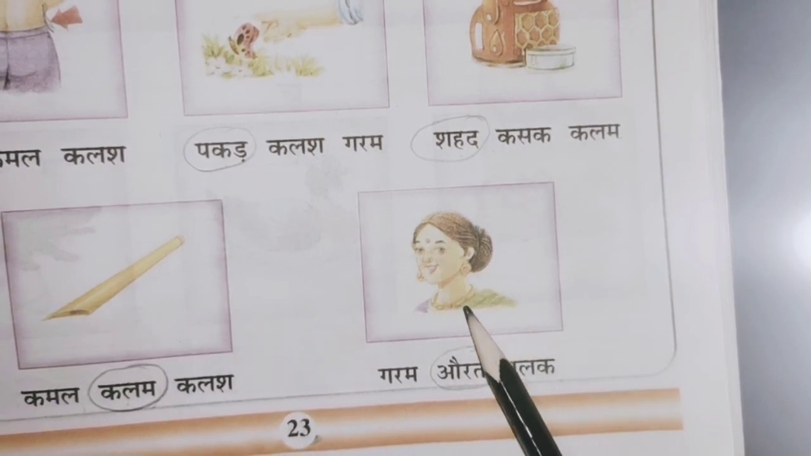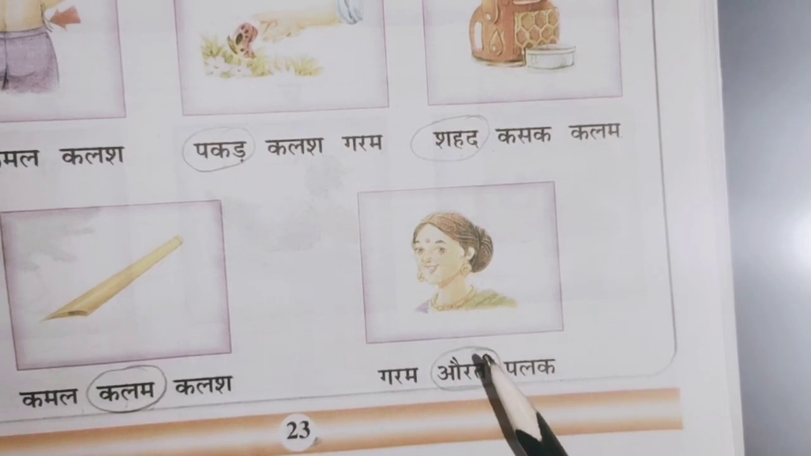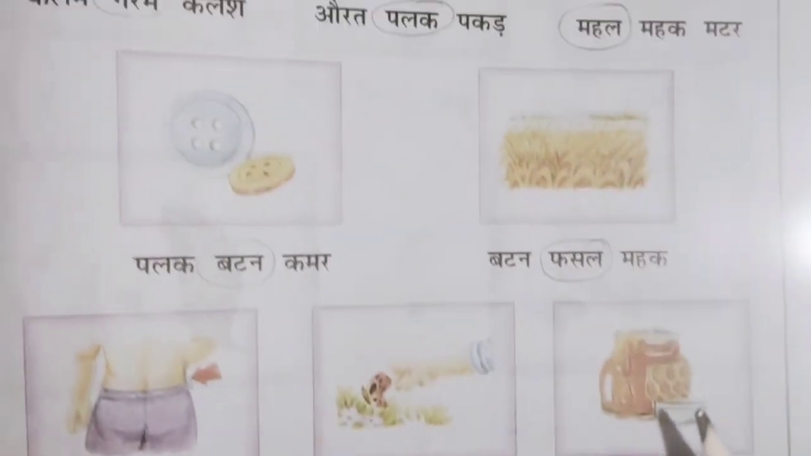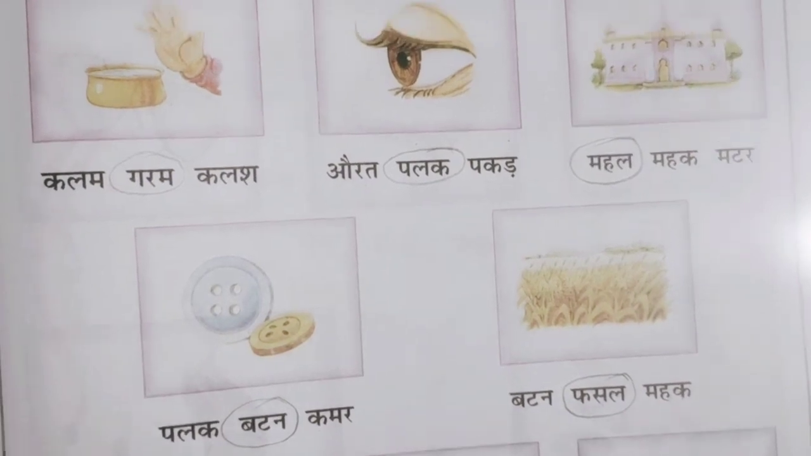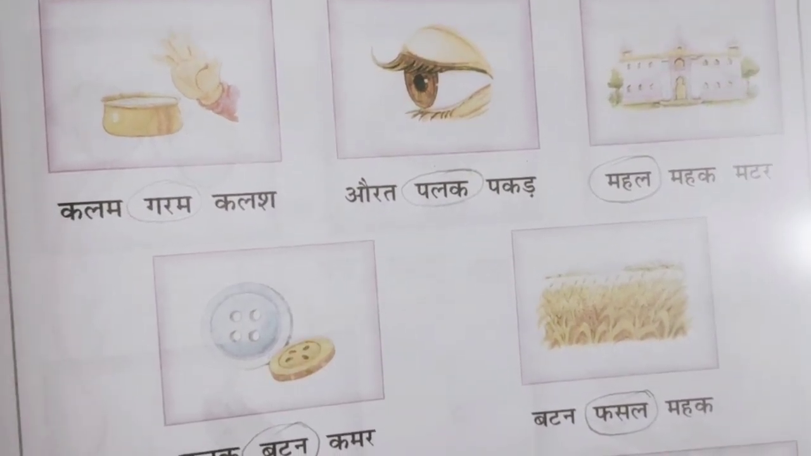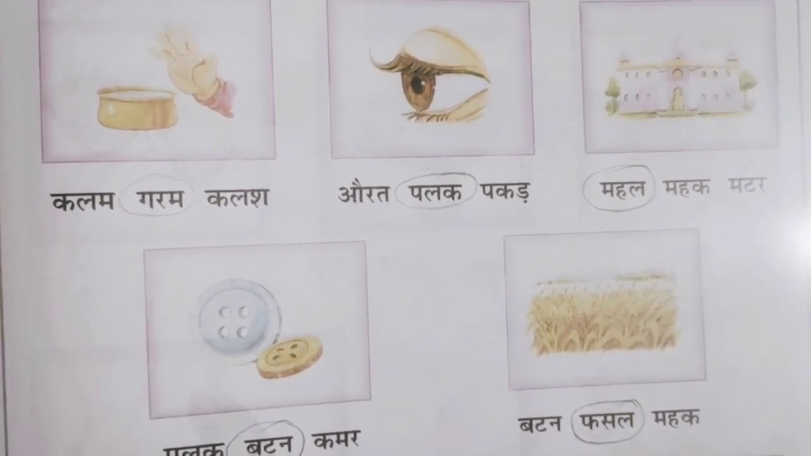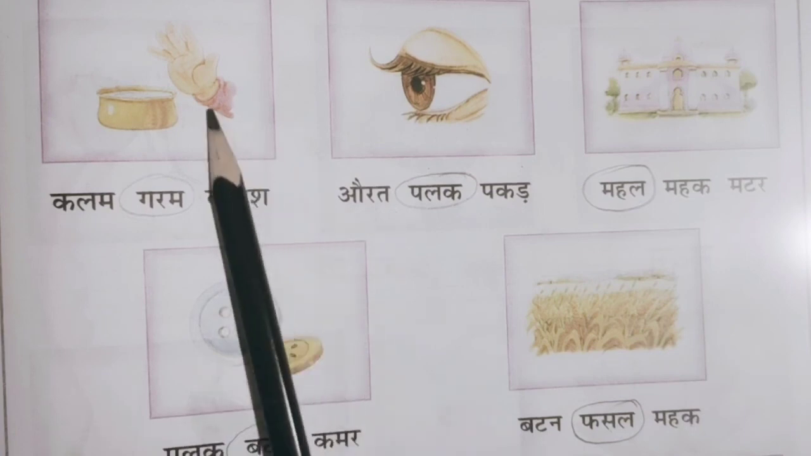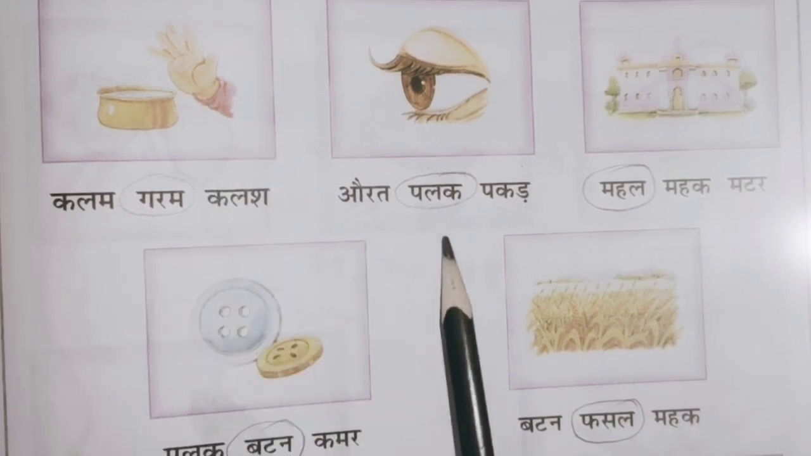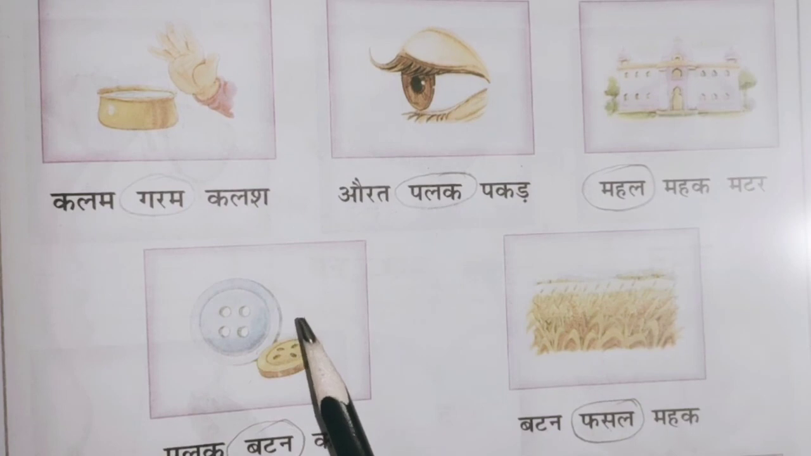Children, I hope you understood the topic: see the picture and circle the correct word. What is today's topic? See the picture and circle the correct word. So all of you see this picture and learn these words.